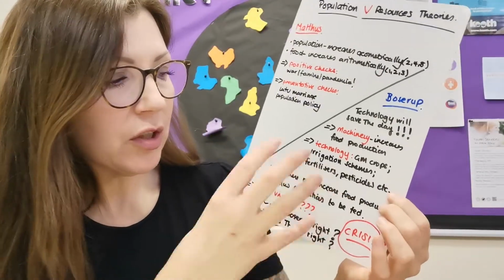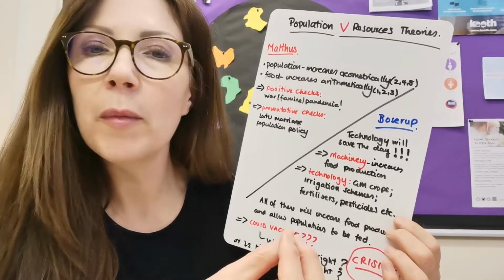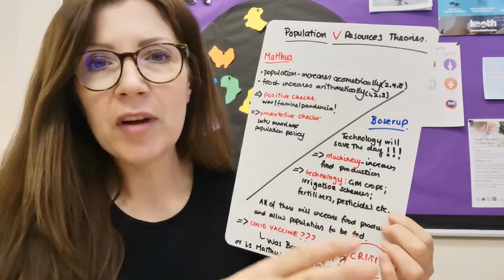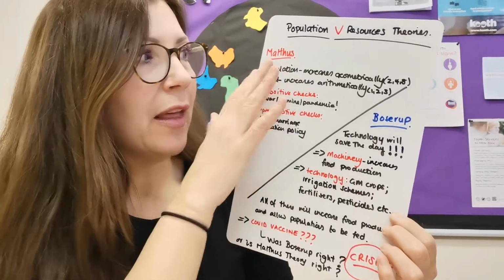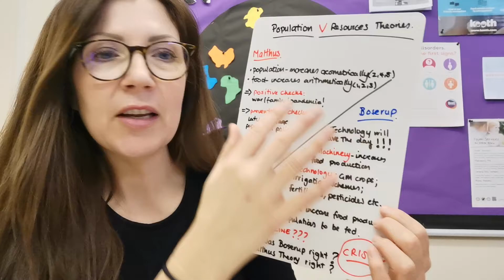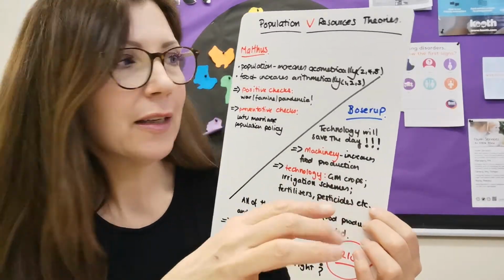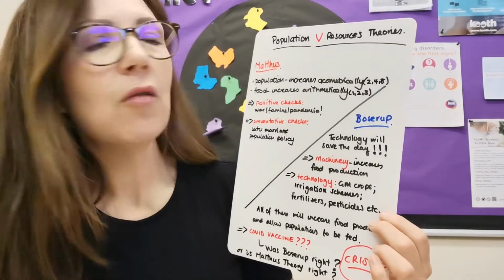And then the only thing that could stop this is some kind of crisis, which we've seen with the pandemic. So it could be global warming could happen, but we do have technology, obviously, like green energy, electric cars. So we could argue again that we do have something trying to check the population, but technology has come along to try and limit that. So they are the two theories about population versus resources.